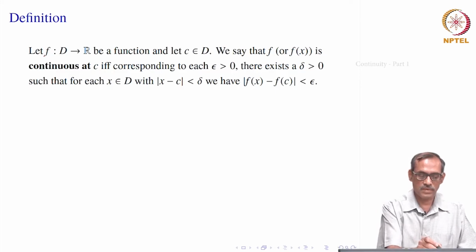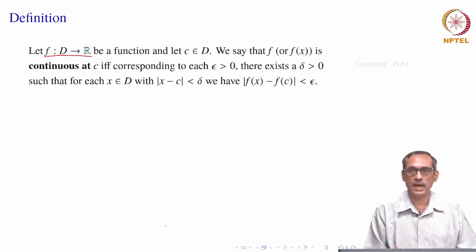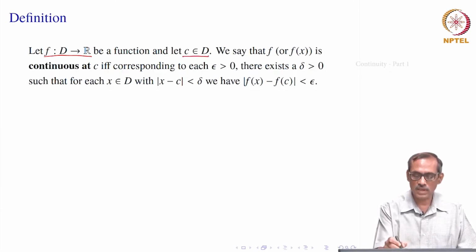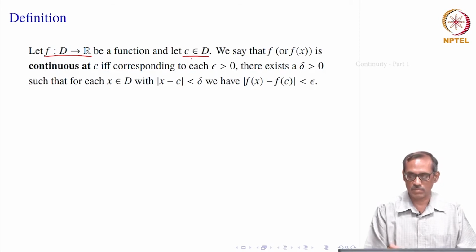Suppose we have a function f from D to R, where D is a subset of R, and we have a point C in D. We want to know what is the meaning of the function being continuous at that point C. Remember, it does not have a break, that is what we have to say.